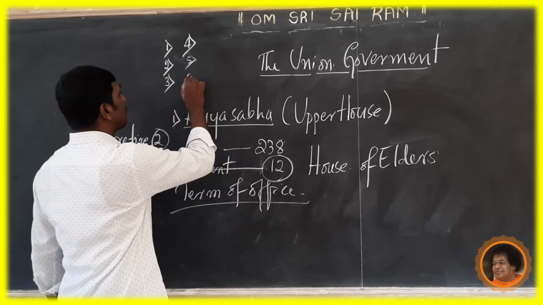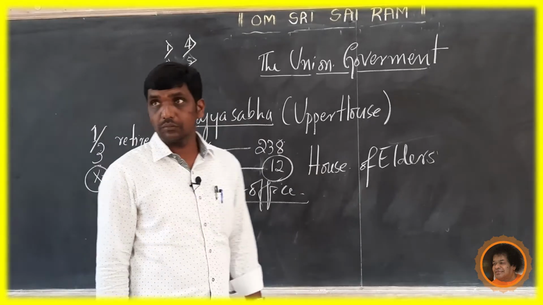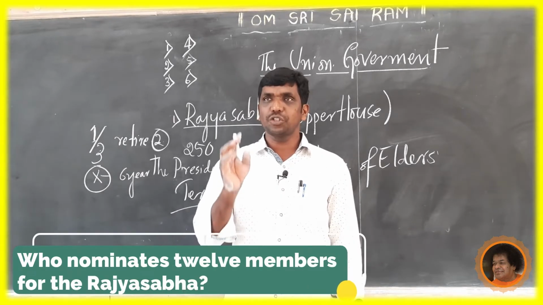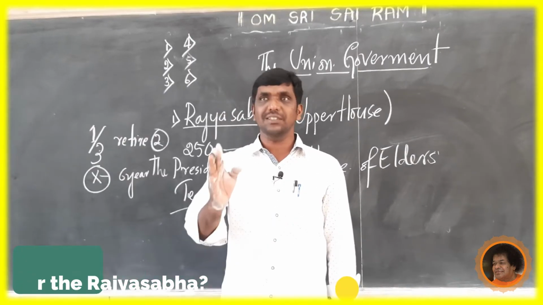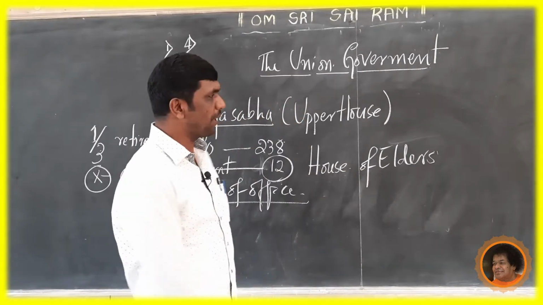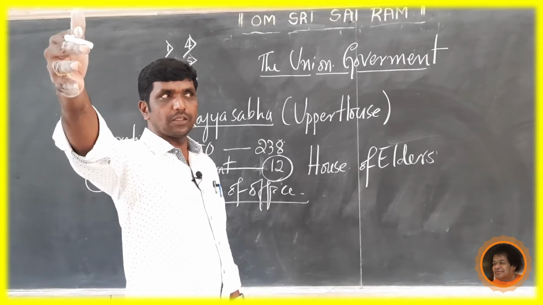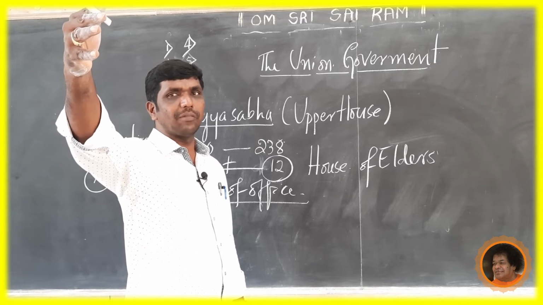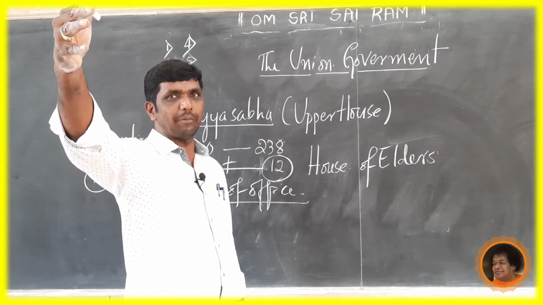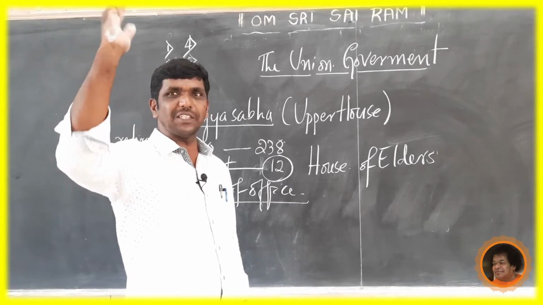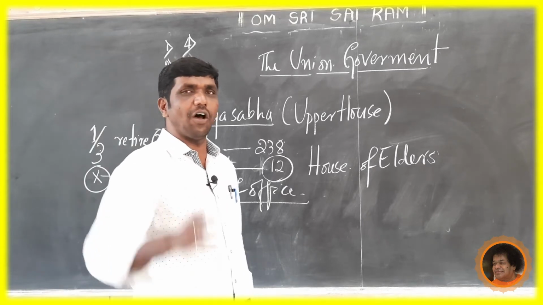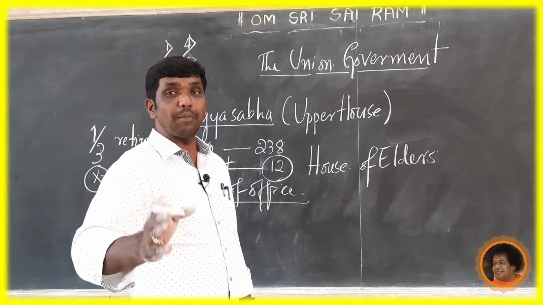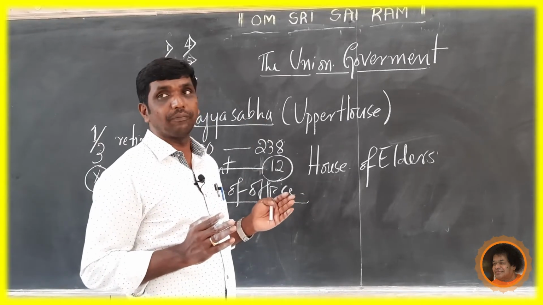Next, sixth question. Who nominates 12 members for Rajya Sabha? Answer is very simple. Say loudly while watching the video. It's the President of India. The Honorable President of India has the power to nominate 12 members for Rajya Sabha.